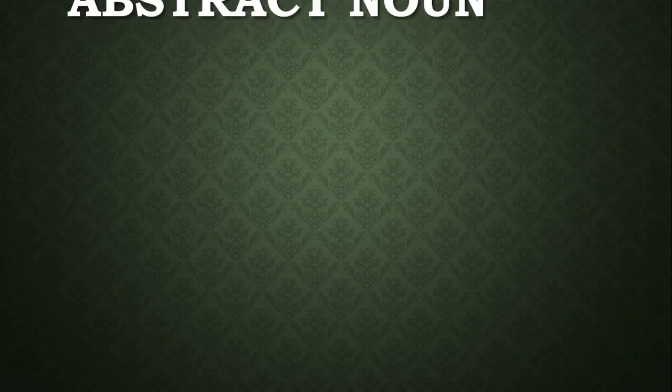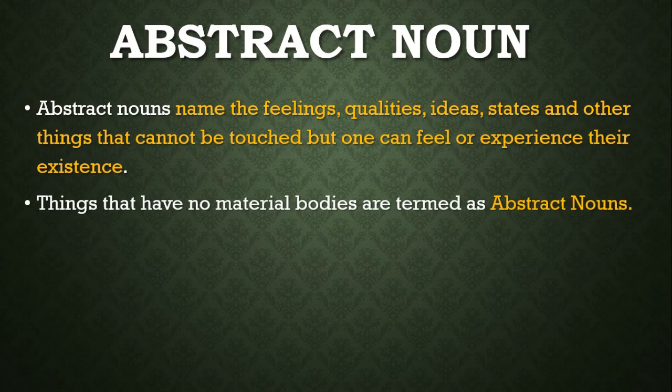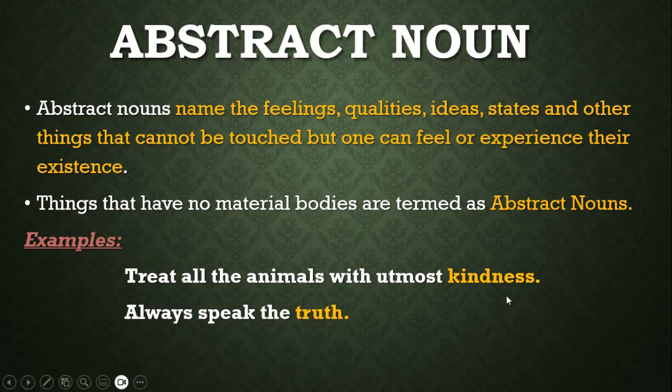So the next is abstract noun. It is opposite of concrete noun. Abstract nouns are the names of your feelings, qualities, ideas, states, and other things. Like the things which are not in your tangible approach, but you can feel them, you can experience their existence. These are abstract nouns, and these have no material bodies. You just have your imagination to create their concept in your mind. Like treat all the animals with utmost kindness. This kindness is not visible, it cannot be touched, but can be felt, can be sensed. Always speak the truth.